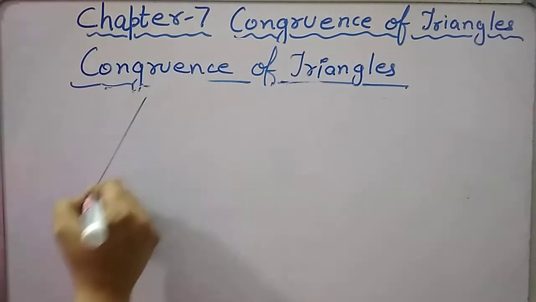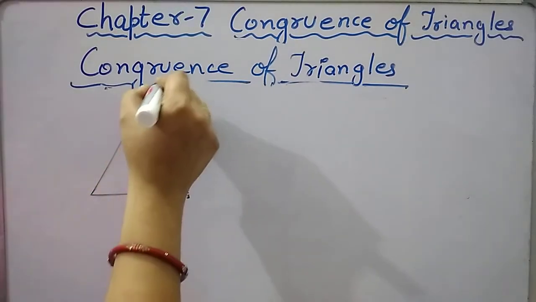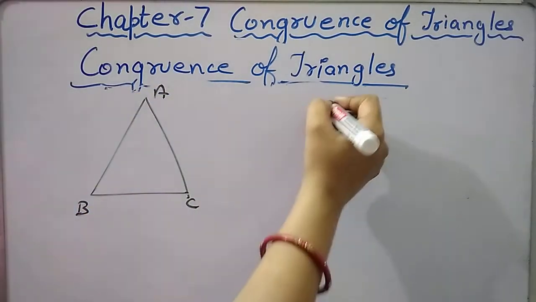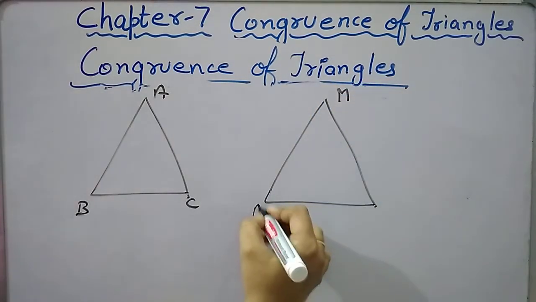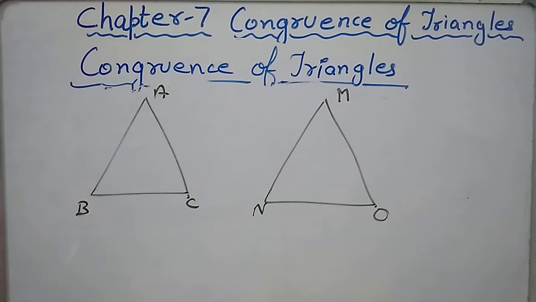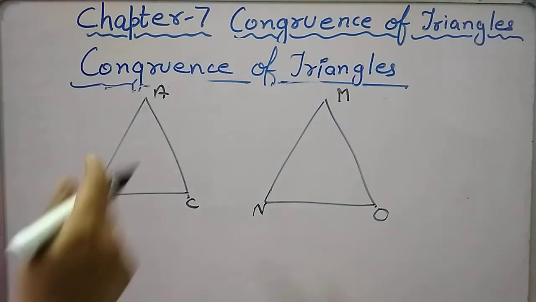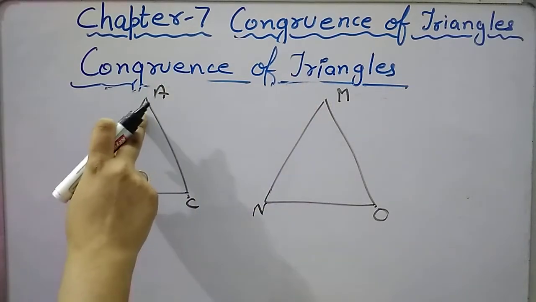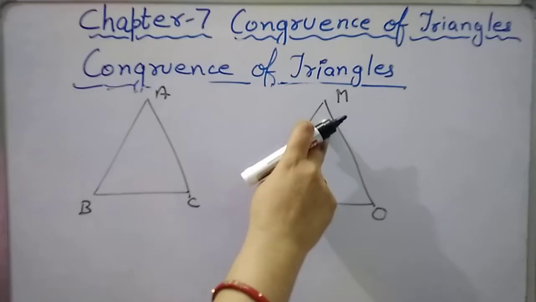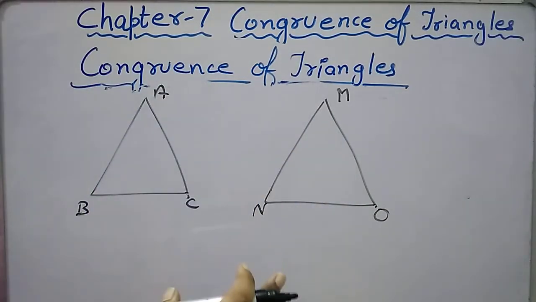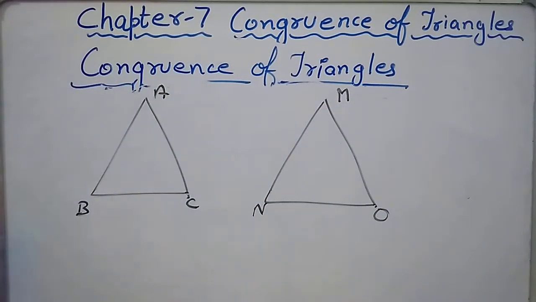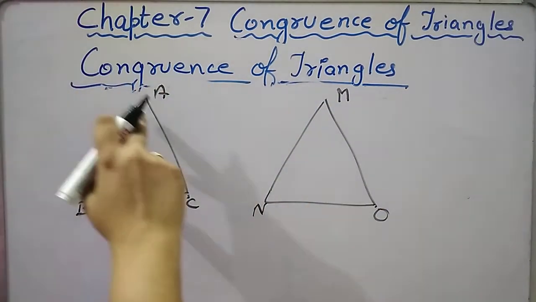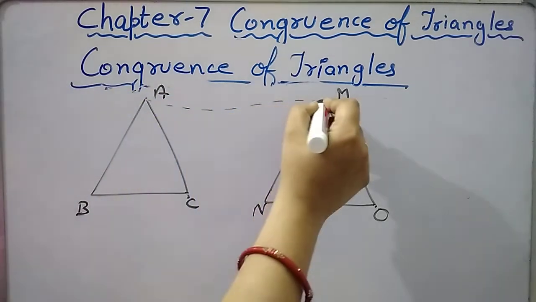Now the point is only about the congruent triangles. If these are two triangles, ABC and PQR, you can take any name, M, N and O. Let me take M, N and O now. If vertex M is falling on vertex A or vertex A is falling on vertex M, it is a vice versa process. So you can superpose MNO or ABC, doesn't matter. Any one can be superposed. So these will be said to be corresponding vertices.